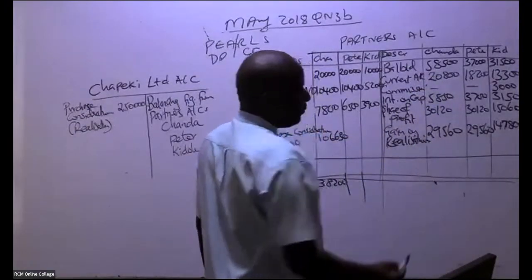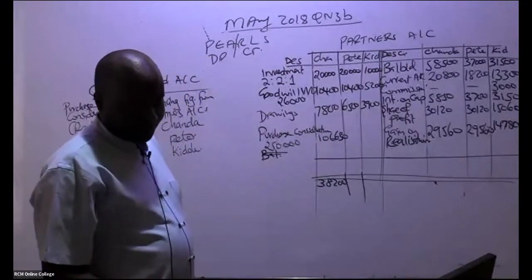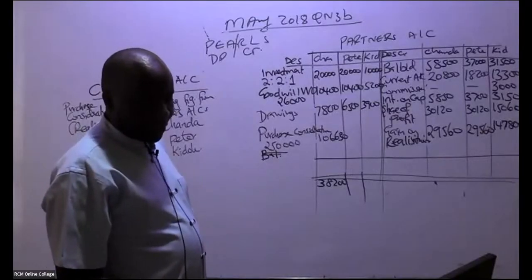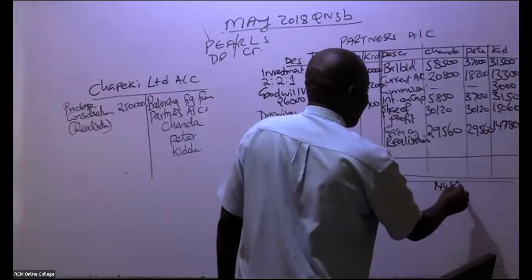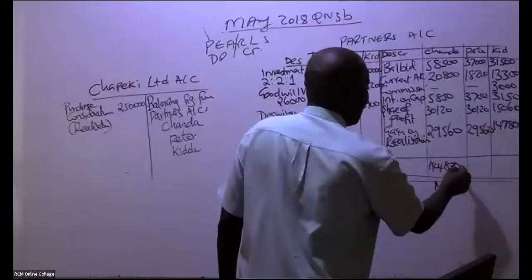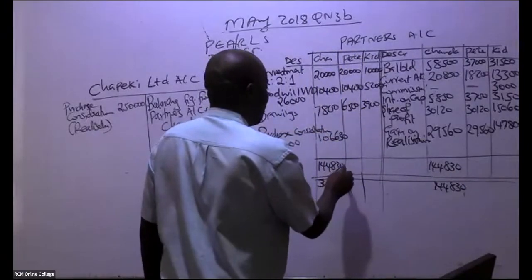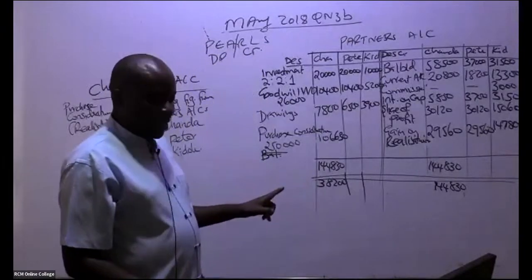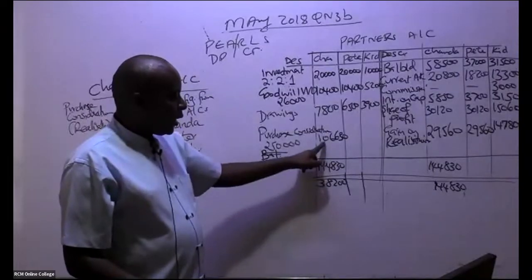We have 144,830. So this 144,830 is bigger, so you take this minus 38,200. Will we get this balancing figure?